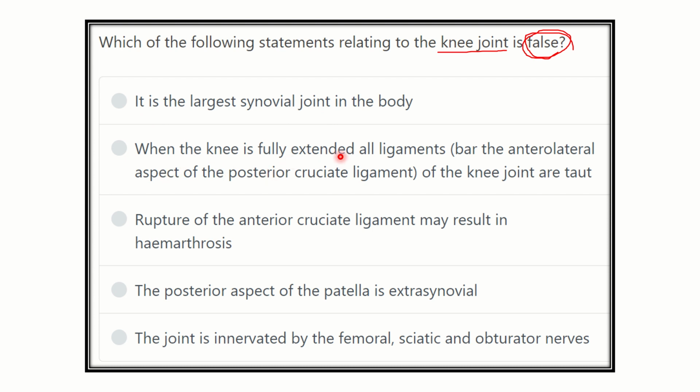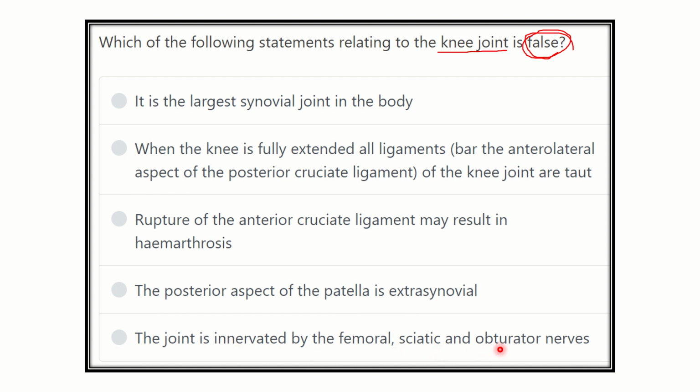When the knee is extended, all ligaments bar the anterolateral aspect of the posterior cruciate ligament of the knee joint are taut. That means when the knee is fully extended, all ligaments are taut except the posterior cruciate ligament. Rupture of the anterior cruciate ligament may result in hemarthrosis, that means bleeding within the joint. The posterior aspect of the patella is extrasynovial. The joint is innervated by the femoral, sciatic, and obturator nerves.